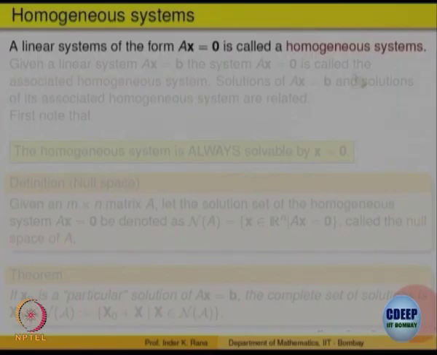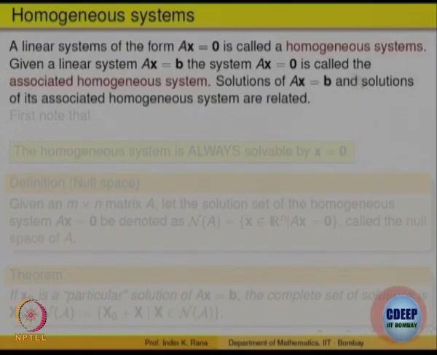So, given any linear system Ax = b, if you put b equal to 0, you will get a homogeneous system, right. That is called the homogeneous system associated with the given system of linear equations.